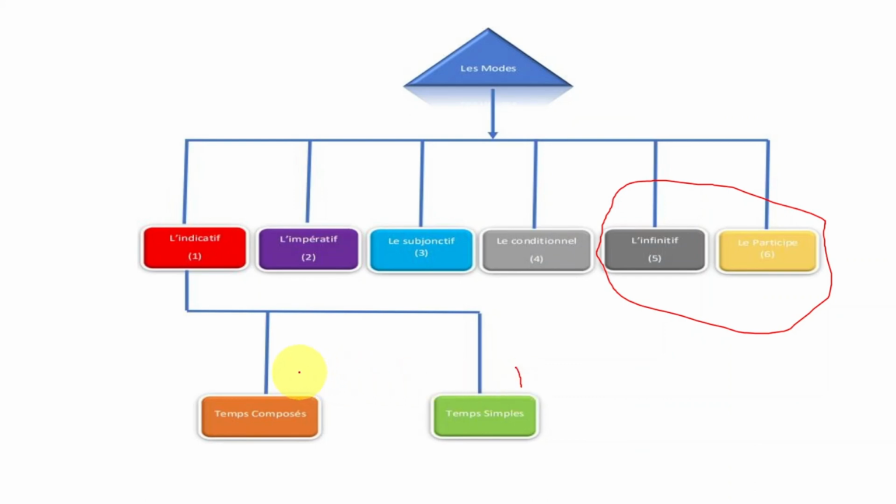We also have le temps composé, two of them. So inside of l'indicatif, we have two parts. We have le temps simple, le temps composé. Guys, remember this. You need to know this. Inside of l'indicatif, we have le temps simple, le temps composé.